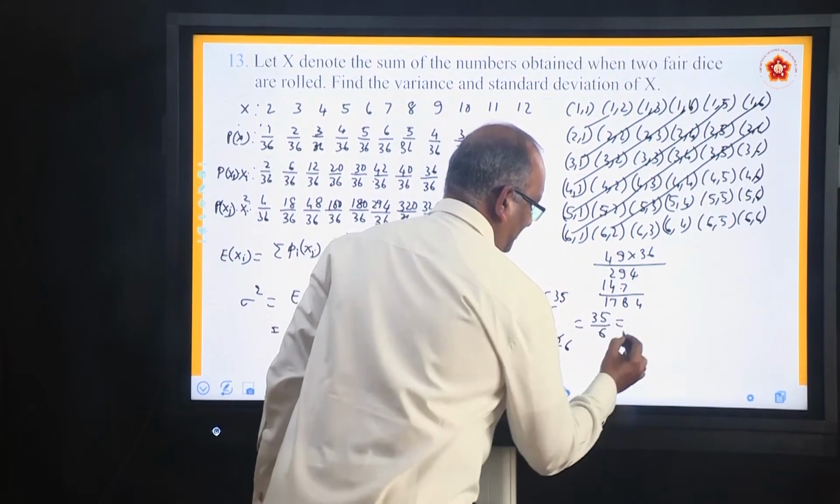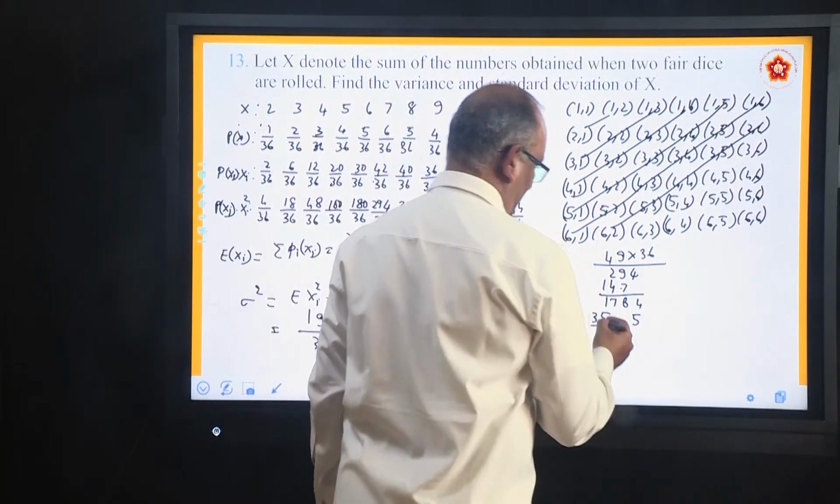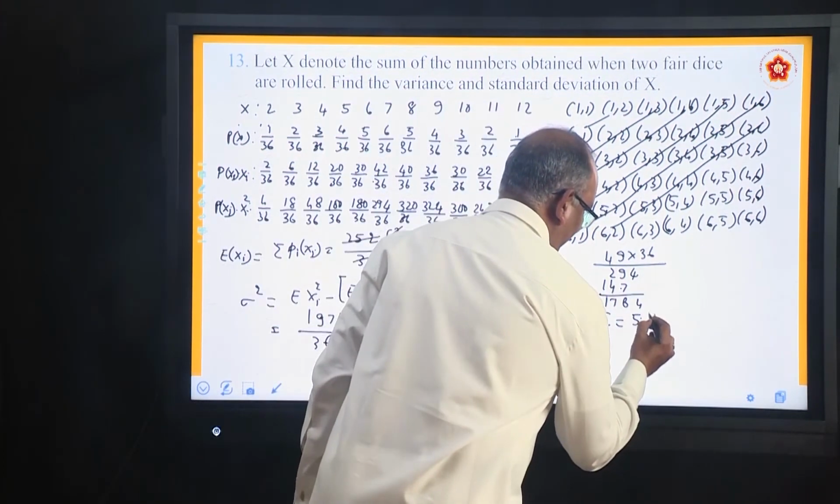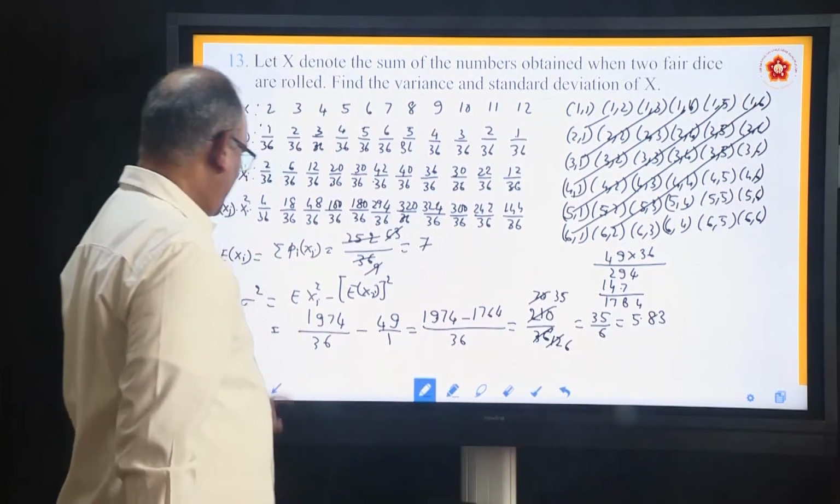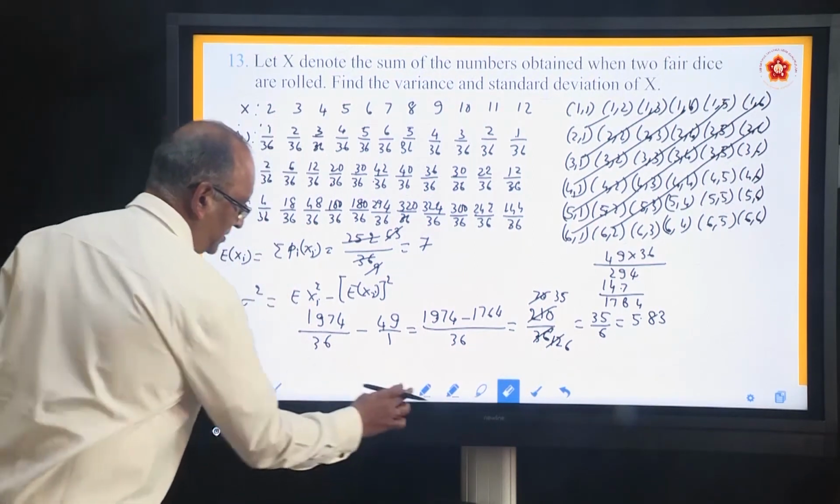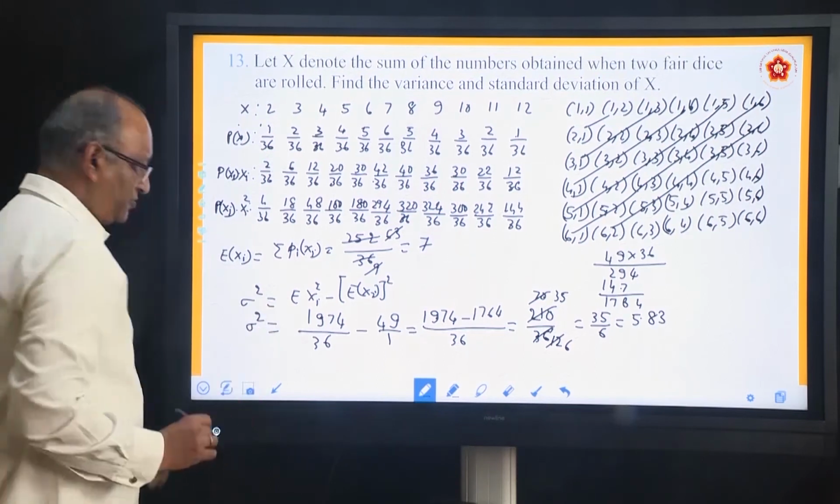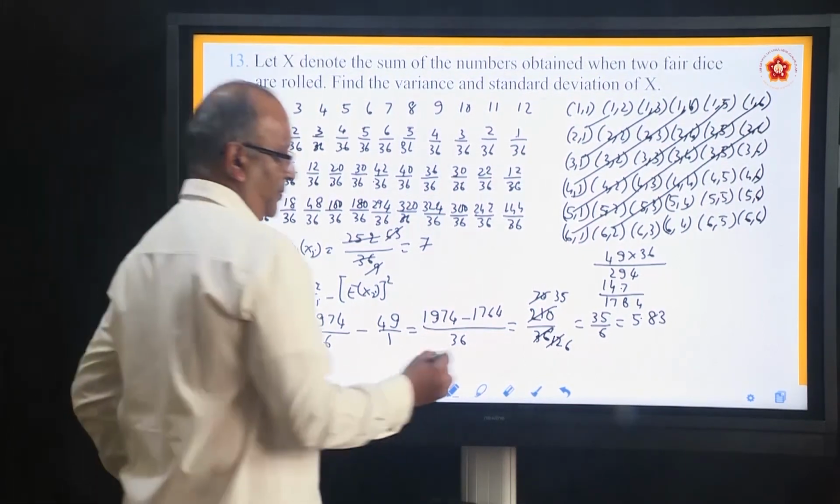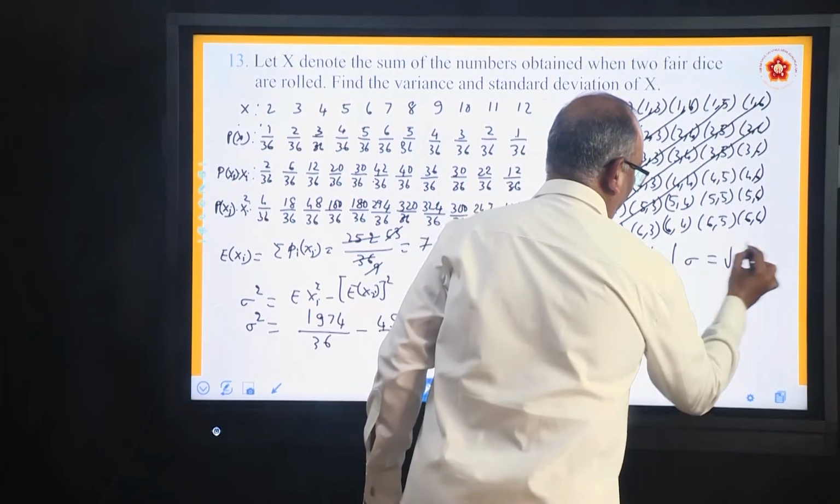Divide. 6 5s are 30, 50. So 6 8s are 48, 20. This is the value of sigma square, remember. Now the question is, how do you find sigma? Sigma is nothing but the square root of